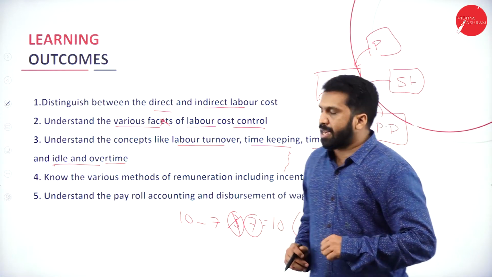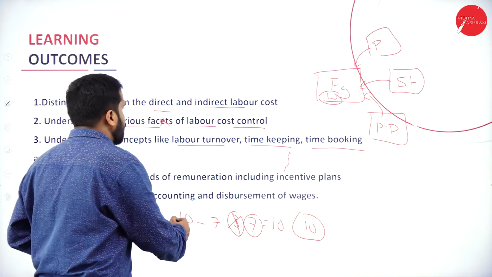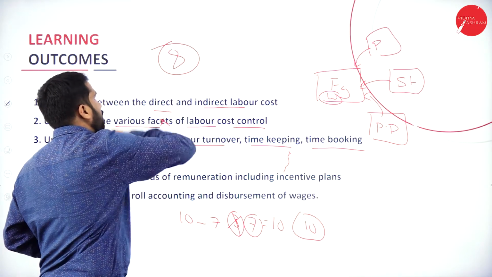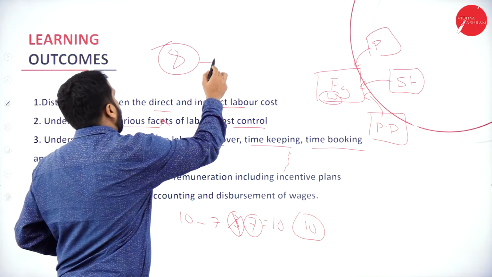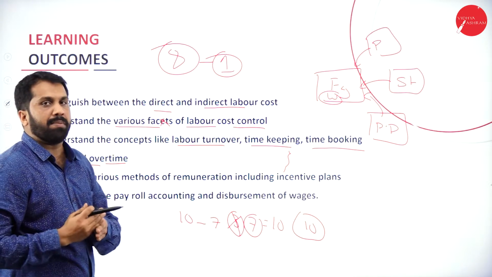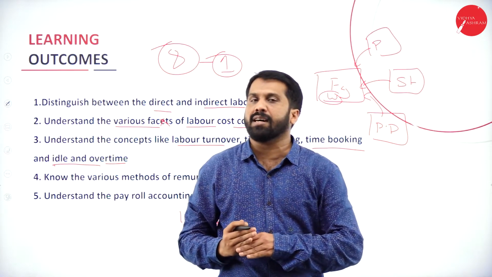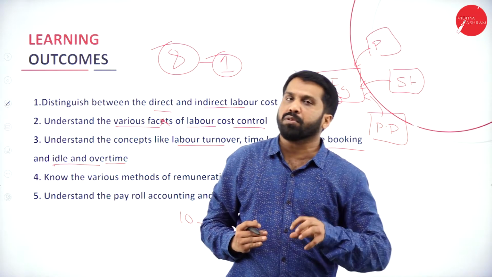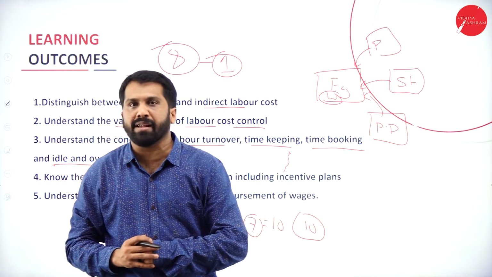Now, idle time is very simple. Say you have 8 hours to work. You are supposed to work for 8 hours. Out of 8 hours, 1 hour we call lunch break. You can take half an hour at noon, and in the morning 15 minutes, in the evening 15 minutes. All put together, you will spend almost 1 hour as a break.